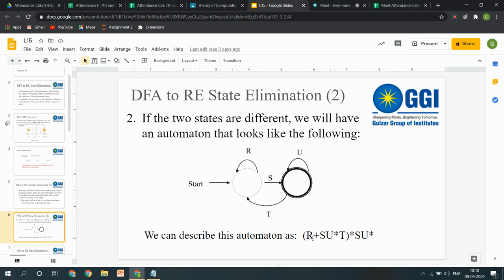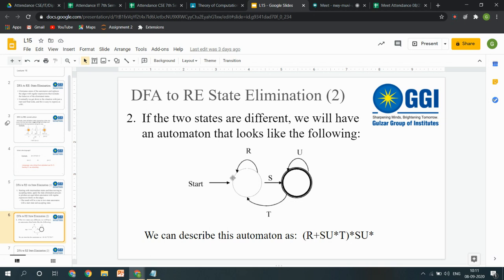If I'm taking only R, because this expression is actually saying that either you can take R or you can take this combination of S U star T. So I am taking only R here. So R star S U star, R star S and U star. This could be one path to reach from the initial state to the final state.